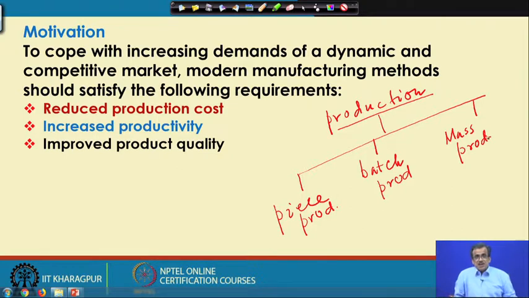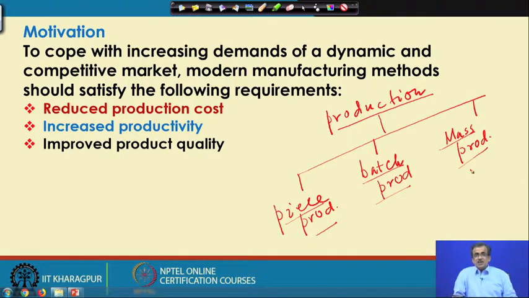For piece production, we have several designs, and each design we manufacture small in number. For batch production, we have a few designs, and each design we produce a few in number. In mass production, we have only one design, and that particular product is produced in large numbers.